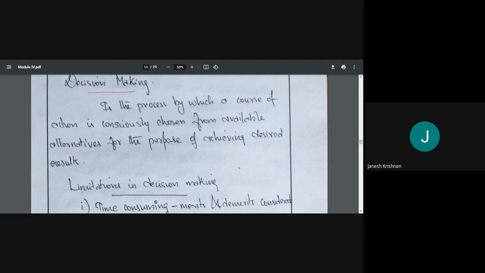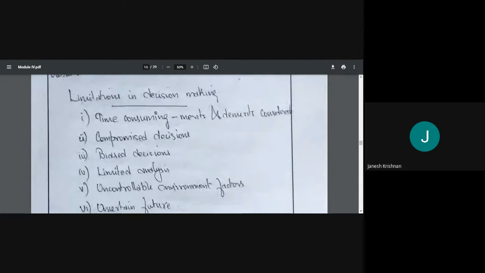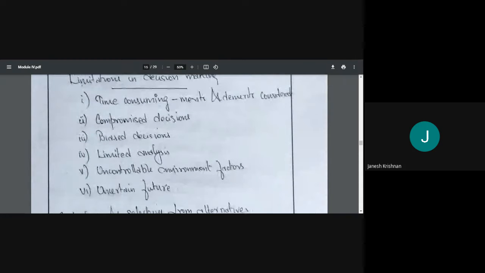Now, what are the limitations of decision making? The first limitation is that it is time consuming. It requires a lot of time. See, in this case also, we need to think about it. We can choose by car, train, or bus, flight. We need to list out the merits and demerits. What are the merits? What are the demerits? So I will have to drive this many kilometers, so more and more driving is there. So I have to list out all the demerits, everything has to be taken.